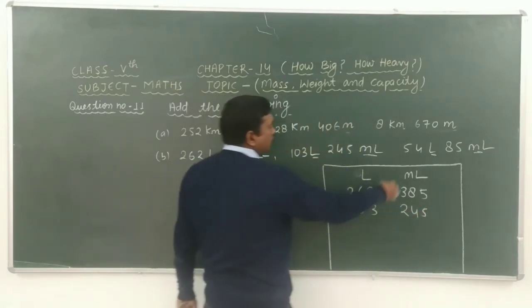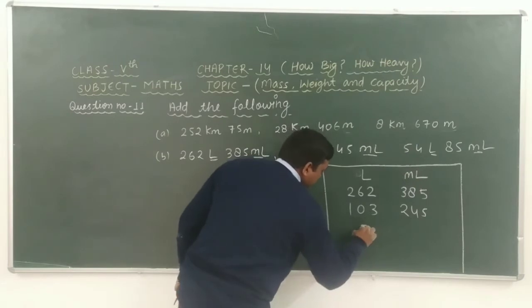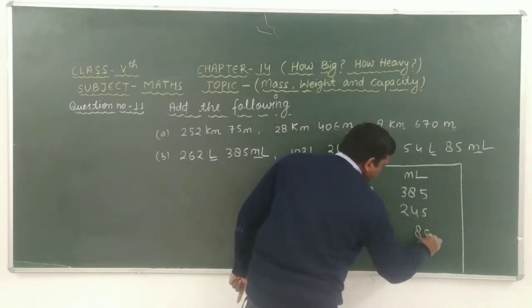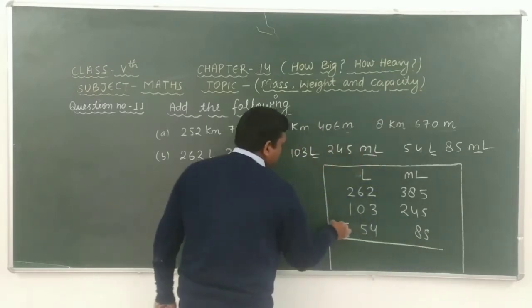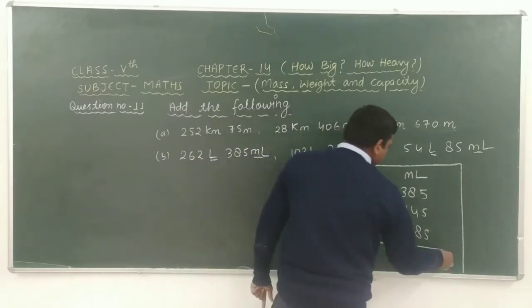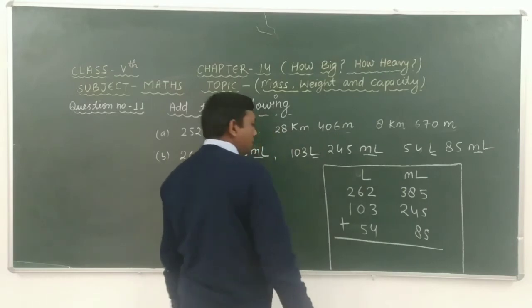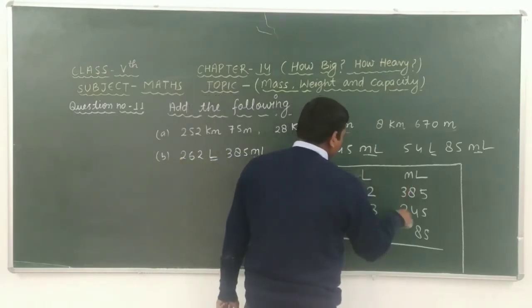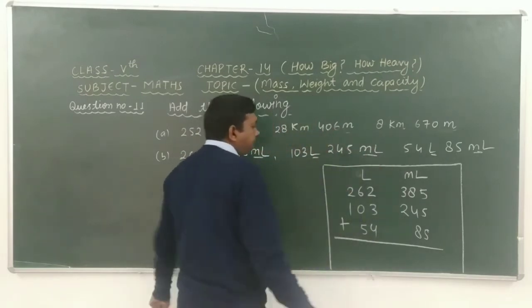Okay, similarly we can write 54 liter and here 85 milliliter. Okay, after adding these we get the answer of this question. Now let's start the addition of given question.